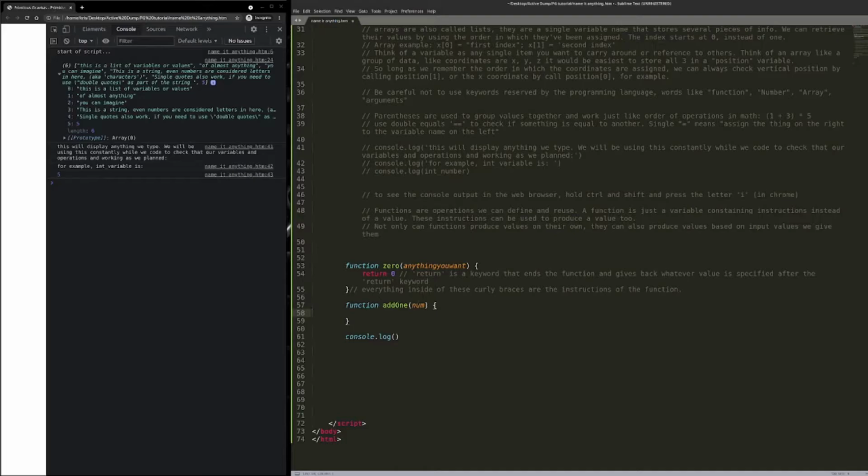But anyway, what we're basically saying is we're going to make a function where every time we call it, it's going to take a number, and the result that it returns is going to be whatever the number is that we gave it plus 1. That's the whole point and purpose of the function. All it does is increment a value by 1. So this one can be simply stated as return num plus 1.